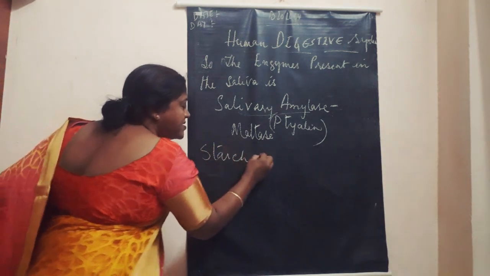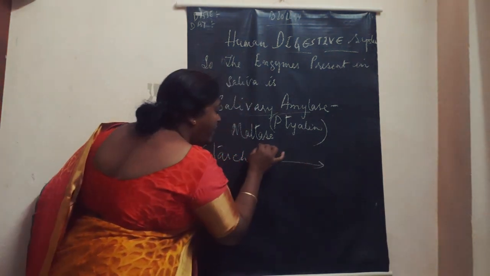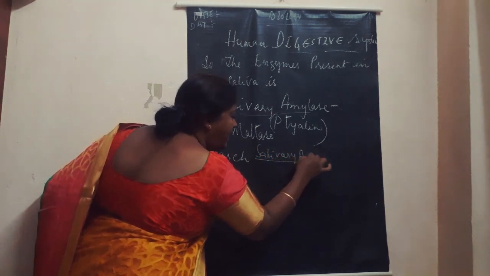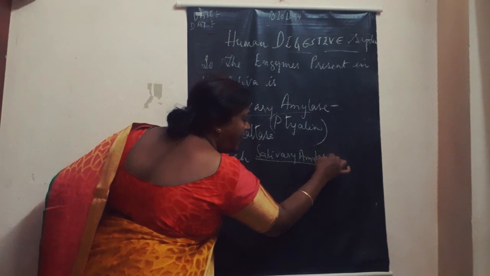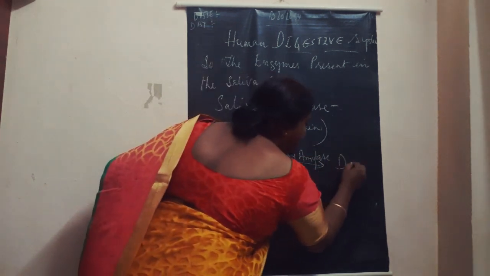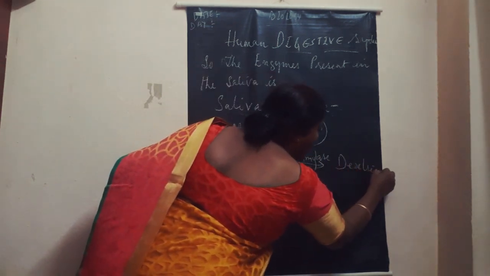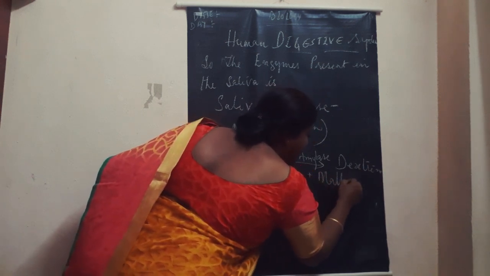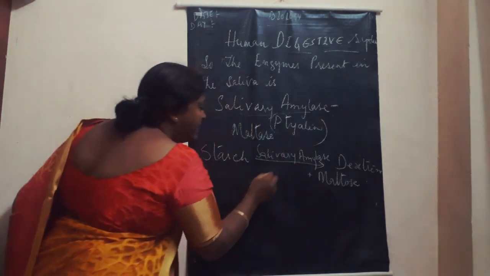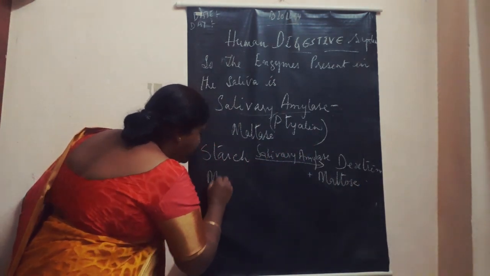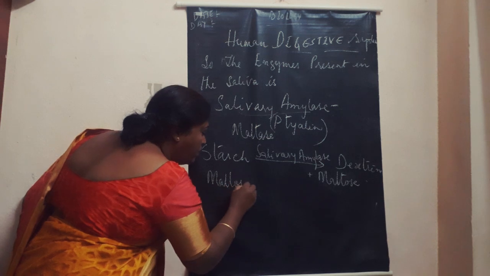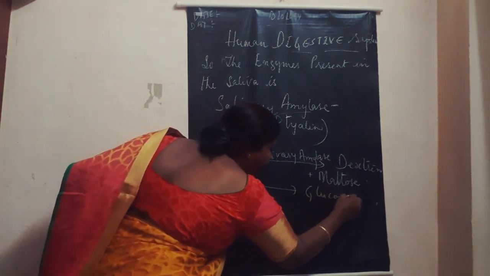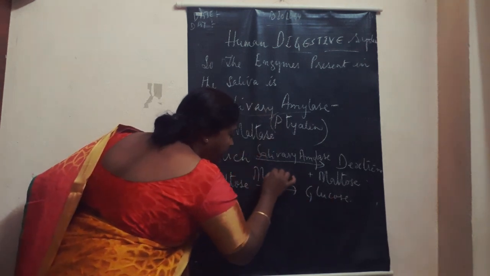Starch is converted with the help of salivary amylase to dextrin and maltose sugar. Then this maltose is converted to glucose with the help of an enzyme called maltase.